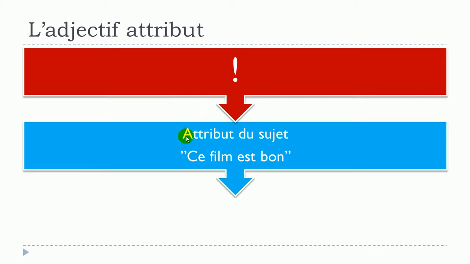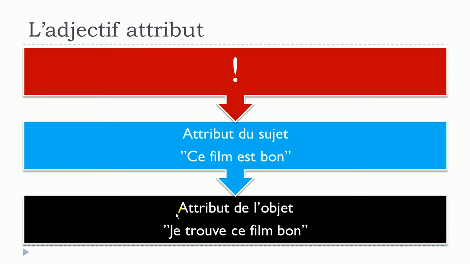This adjectif attribut can be attribut du sujet, like we have been saying so far. So, ce film est bon. In that case you've got the subject, ce film, then the verb, and after that this adjective. But keep in mind that it's also possible to have this attribut as attribut de l'objet.